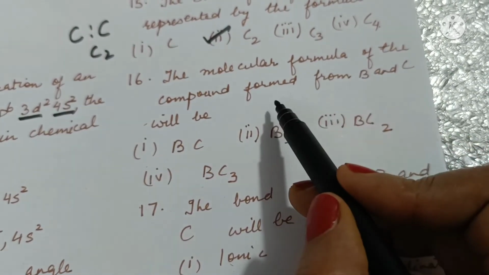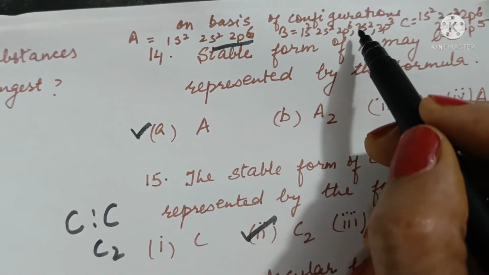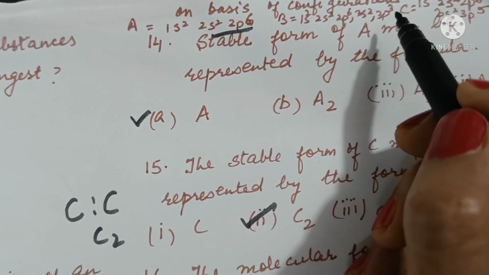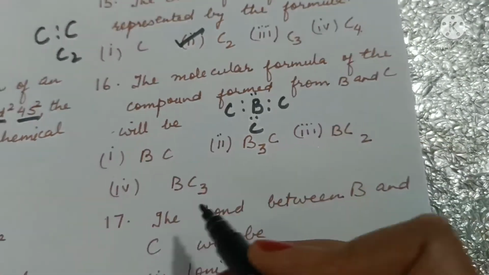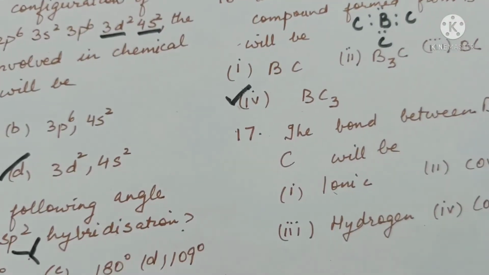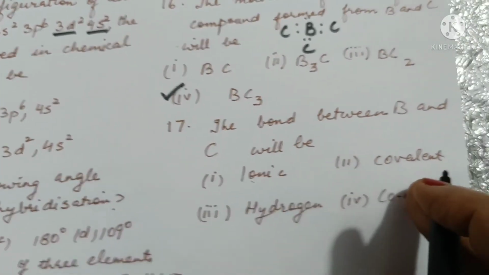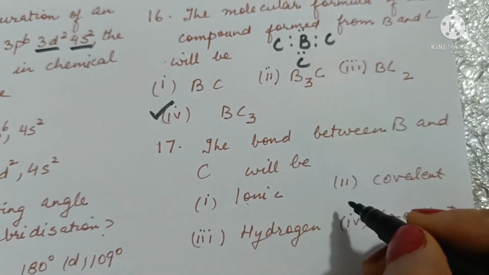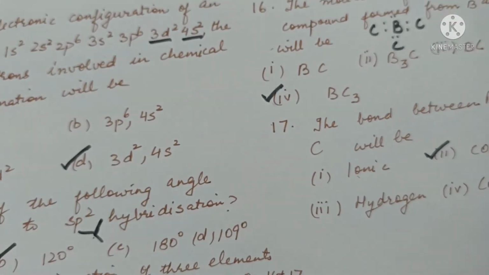The molecular formula of the compound formed between B and C will be, B is 1s2, 2s2, 2p6, 3s2, 3p3. So it needs 3 more electrons to fulfill its octet, whereas C needs 1 more electron. So BC3, option 4 is the correct answer. Next question, the bond between B and C will be, because both B and C are deficient in electrons, so they will share electrons, so bond will be covalent in nature.